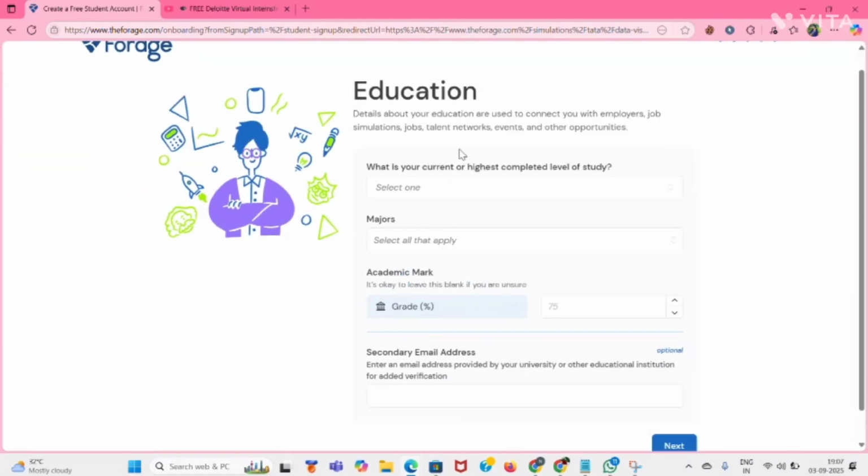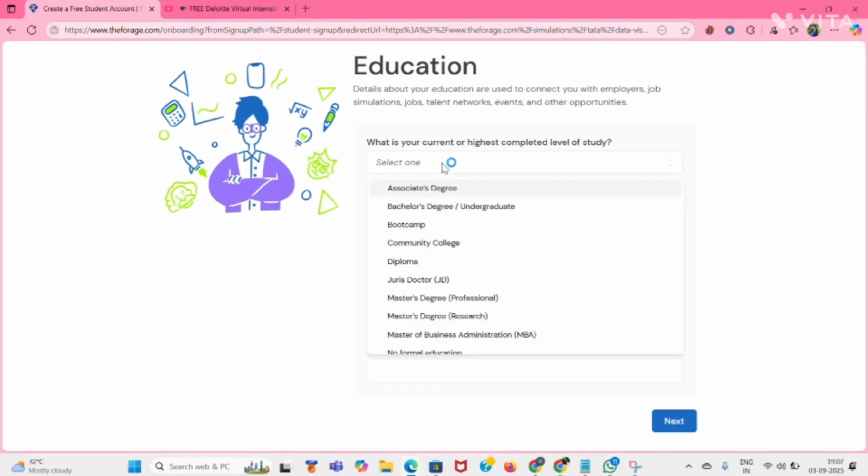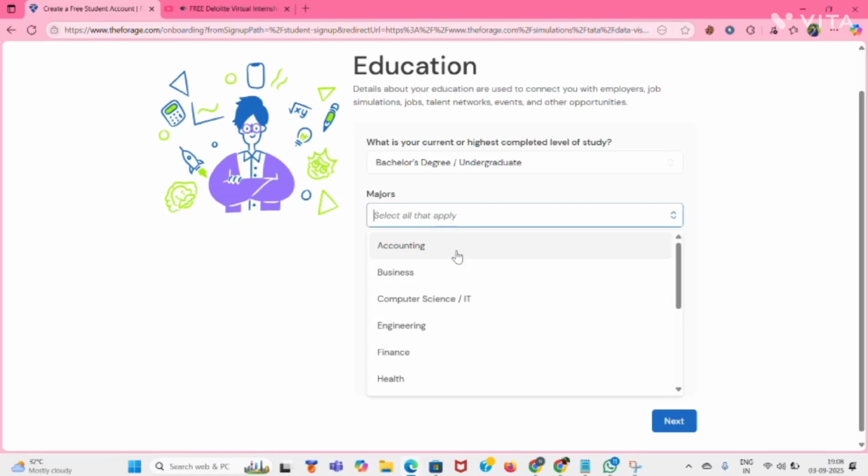Then you'll get education: what is your current or highest completed level of study? If you're doing BTech, then you can select bachelor's degree. For majors, if you are from a CSE background, you can click computer science. If you are from information technology, you can click IT.